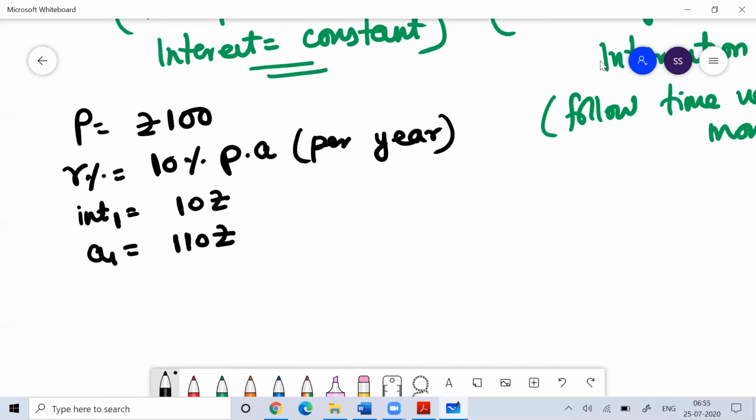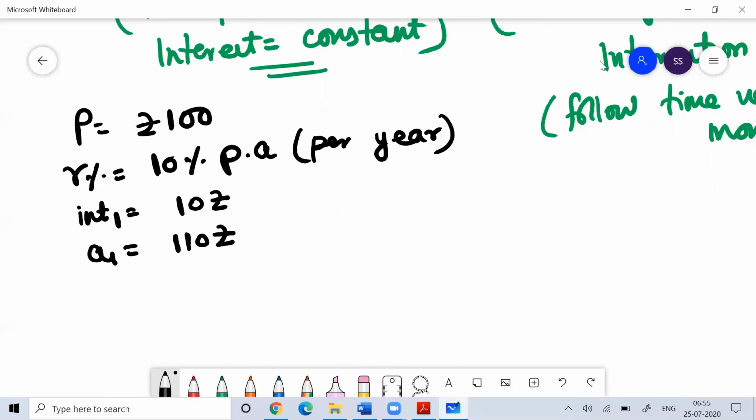In the case of simple interest, you always get 10 rupees as your interest. After 1 year your amount becomes 110, after 2 years it becomes 120, after 3 years 130, then after 4 years 140. On 100 rupees, every time you're calculating 10%. That is how it works in simple interest.